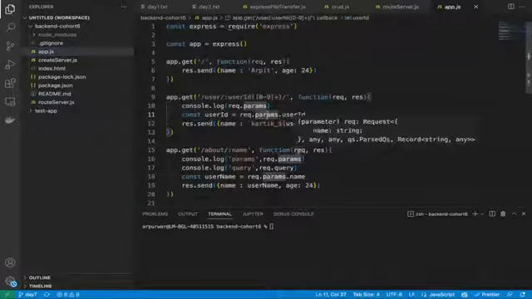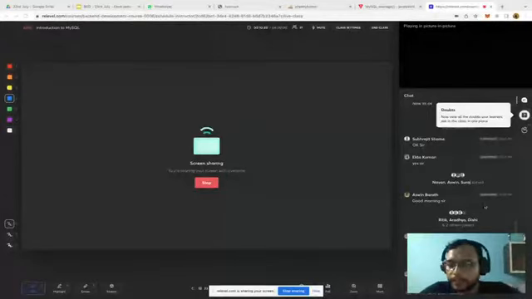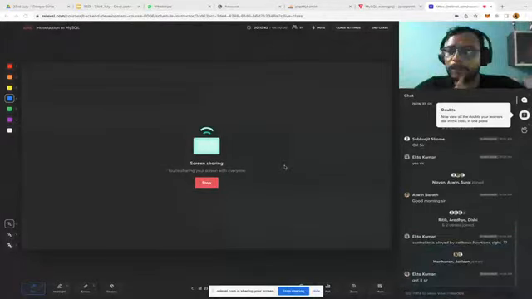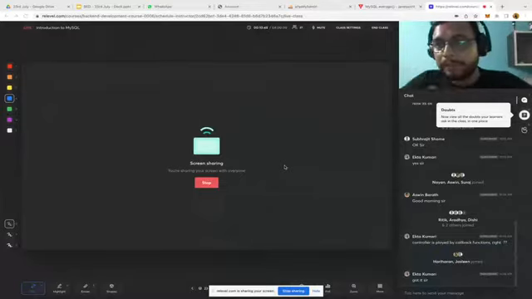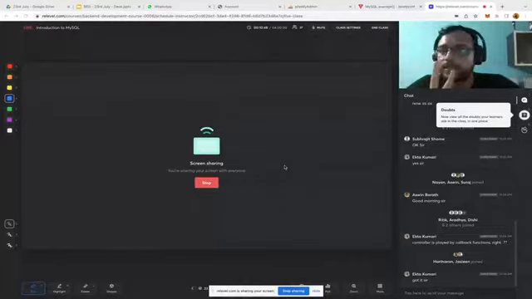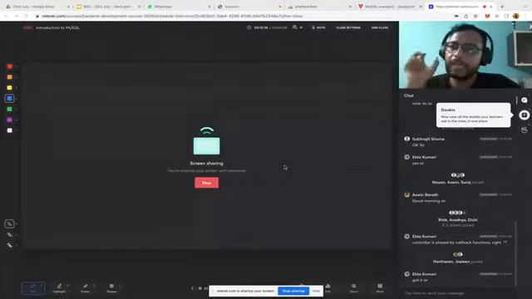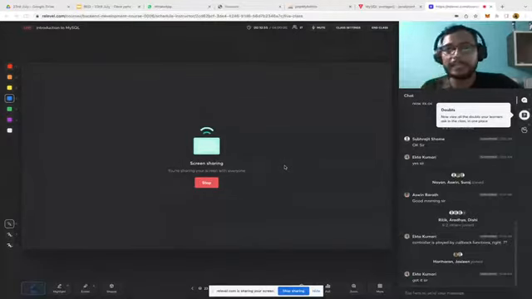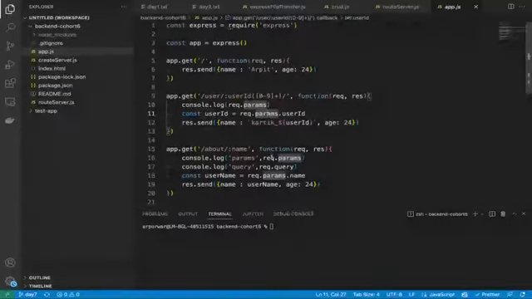Before moving further, you need to remember one more thing about middleware: we can apply middleware in two ways. The first way is that we directly assign middleware on the routes. That's what we did yesterday. You can see my screen.